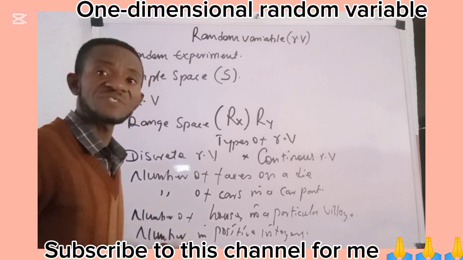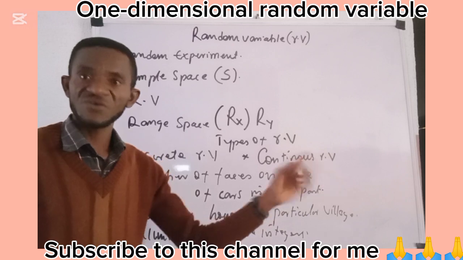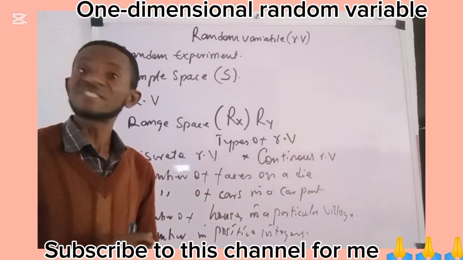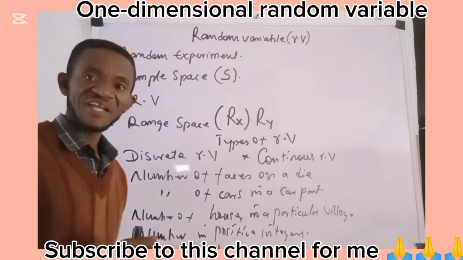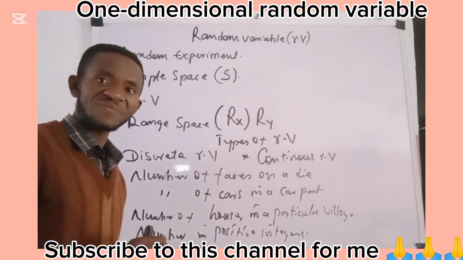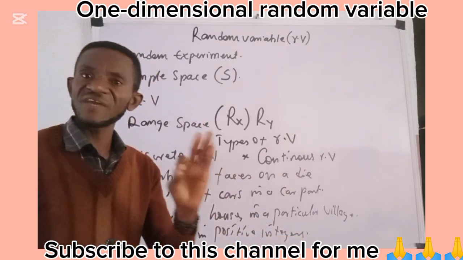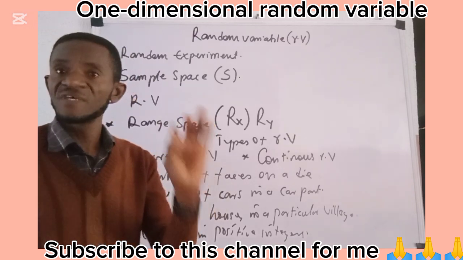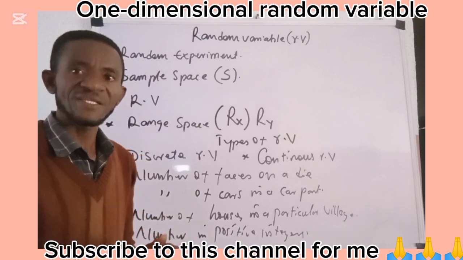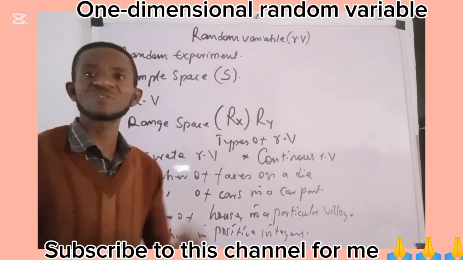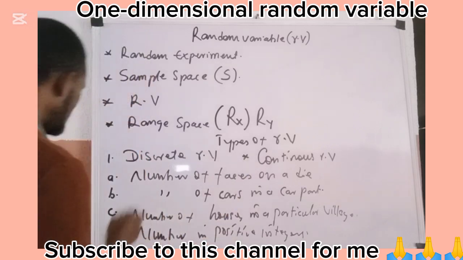We can still count it, but the only thing we know is that it is infinite. We can never exhaust the list of those integers. So it is still an example of a discrete random variable, but in this scenario it is countable but infinite. And that was why we said that a random variable is said to be discrete if and only if its sample space or range space contains countably finite or countably infinite items or members.